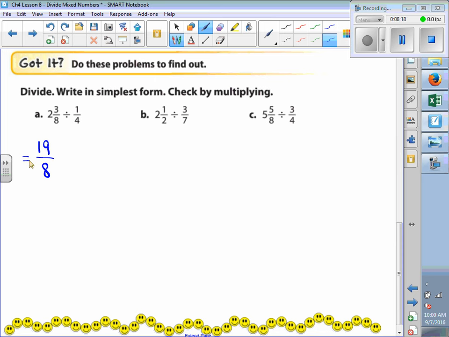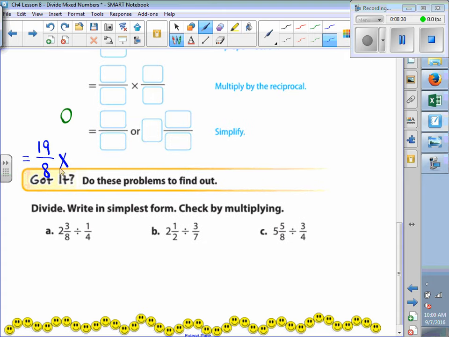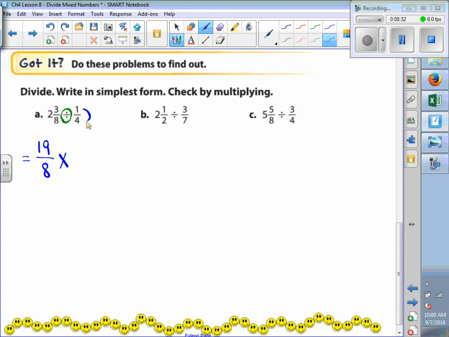Then the division is going to become multiplication. Very good. And you flip the 1/4 into 4/1. This becomes the reciprocal, 4/1.